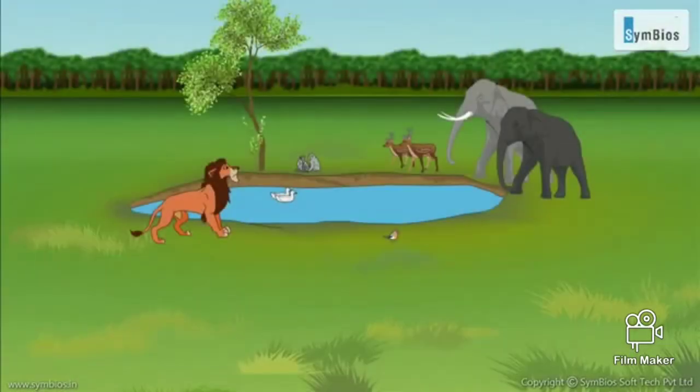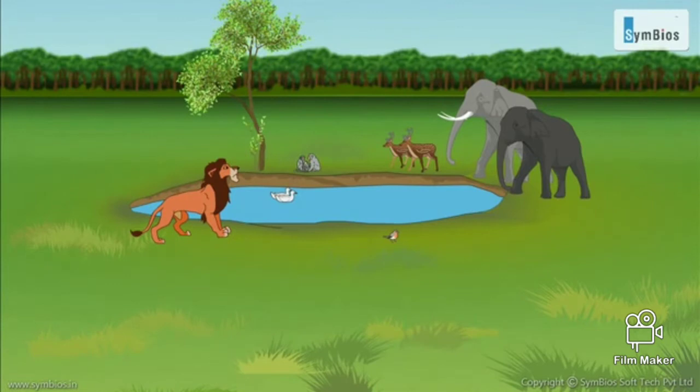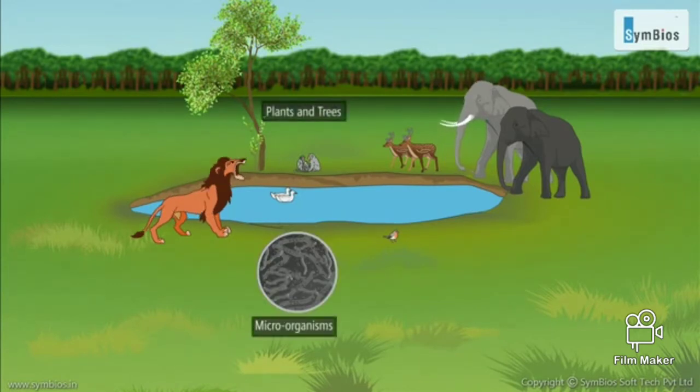Community. The population of all the species living in a particular area together makes up a biotic community. All the living organisms, such as microorganisms, plants, trees, animals, and birds, make the community.